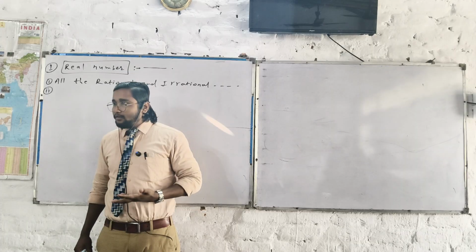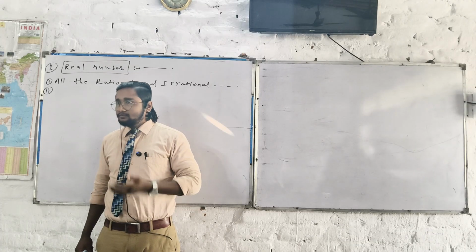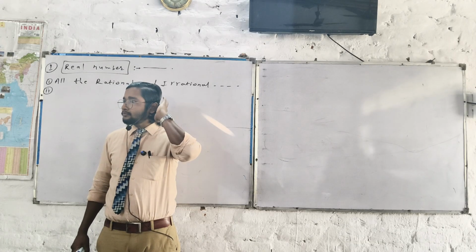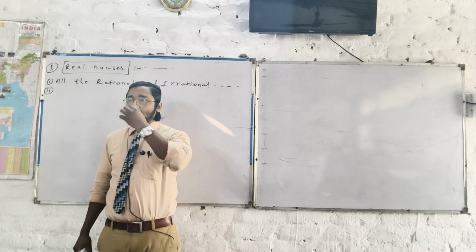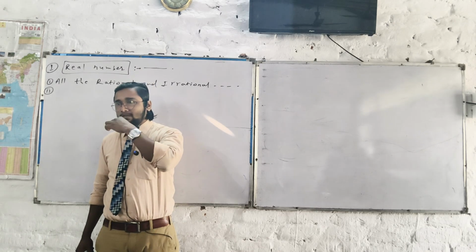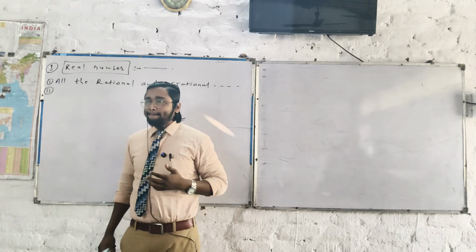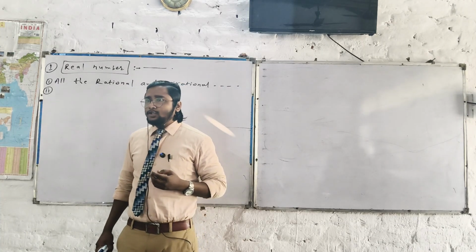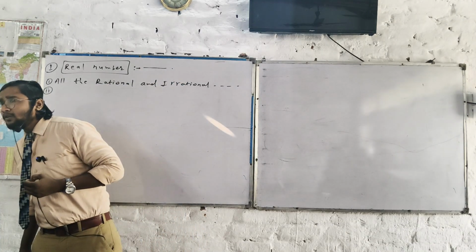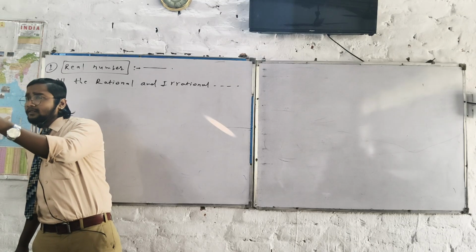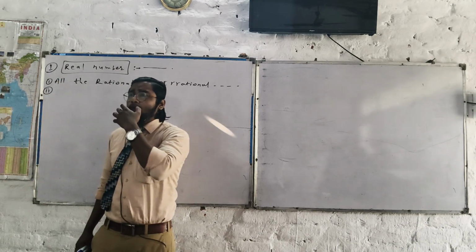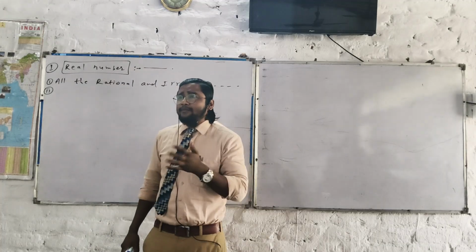All the whole numbers are real numbers. Euler number? What did you say? It's not about that. Yesterday we talked about e, or day before yesterday perhaps.